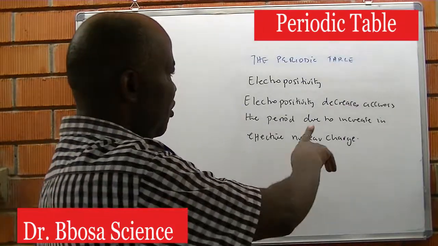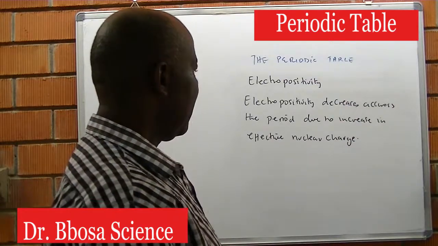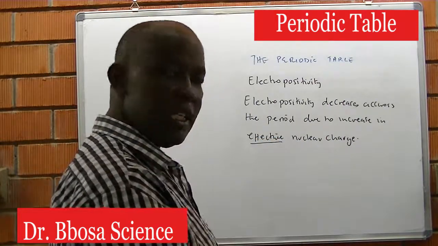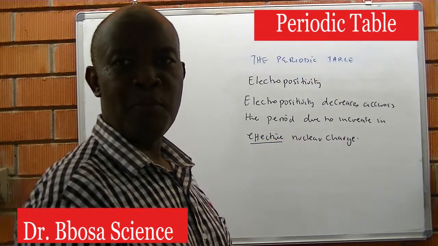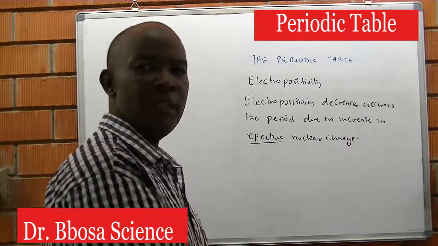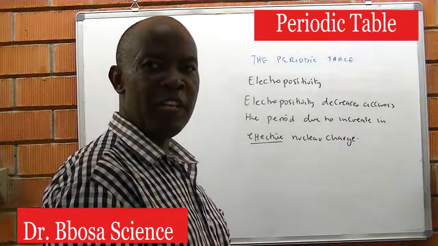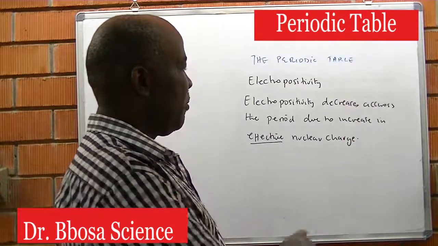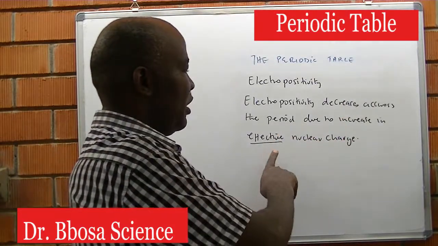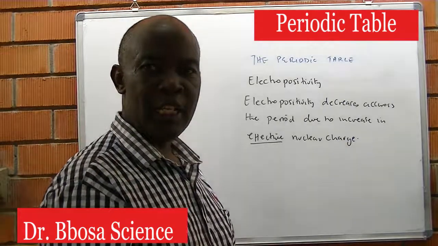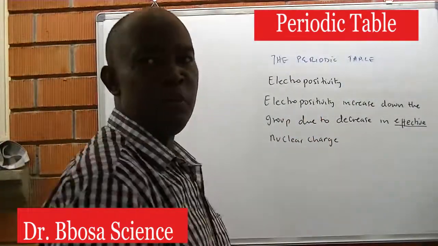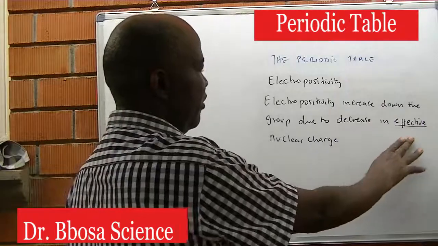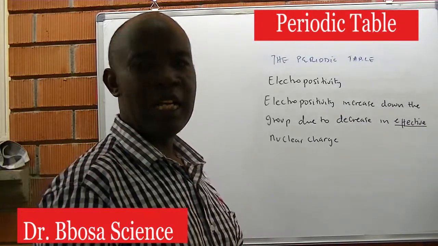Electropositivity decreases across the period due to an increase in the effective nuclear charge. We saw that across the period, both the nuclear charge and screening effect increase, but the increase in the nuclear charge exceeds the increase in the screening effect, which makes a progressive increase in effective nuclear charge. Electropositivity increases down the group due to a decrease in effective nuclear charge, not nuclear charge.